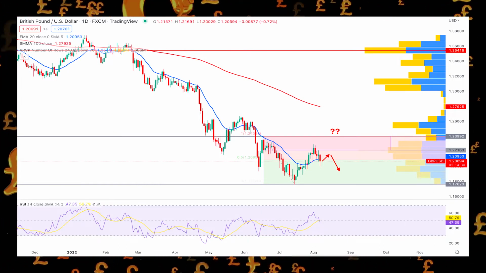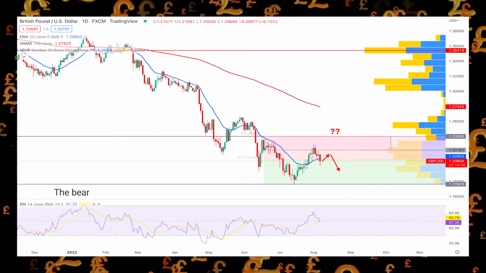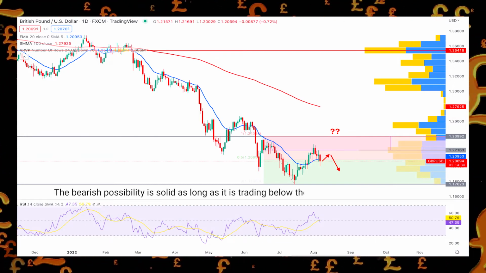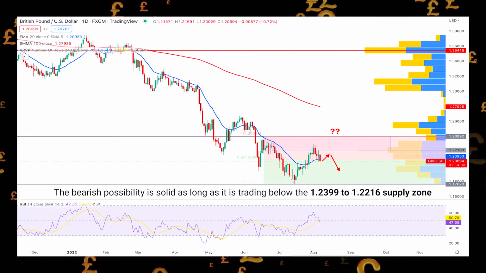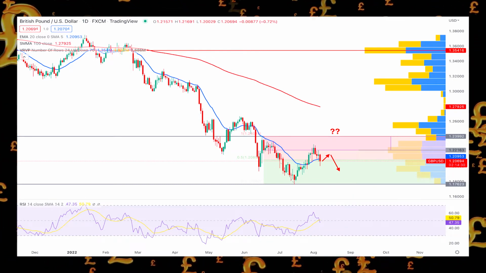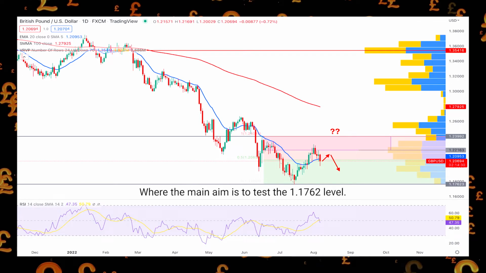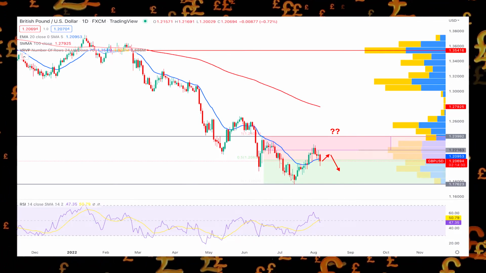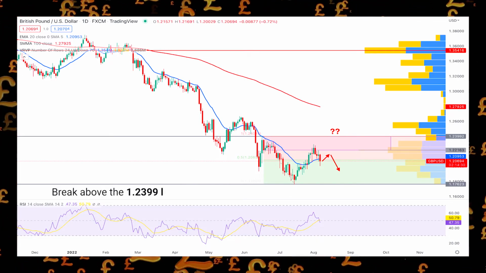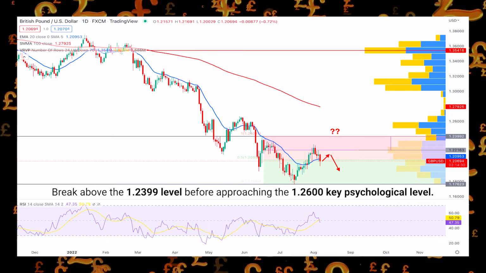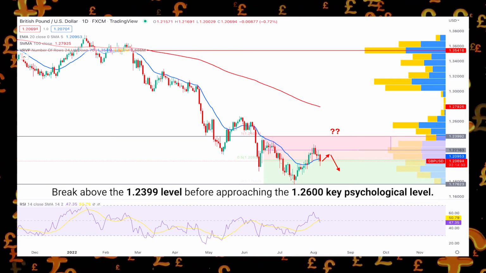Based on the GBPUSD price analysis, the bearish possibility is solid as long as it is trading below the 1.239 to 1.221 supply zone, where the main aim is to test the 1.176 level. The alternative approach is to wait for the price to break above the 1.239 level before approaching the 1.260 key psychological level.